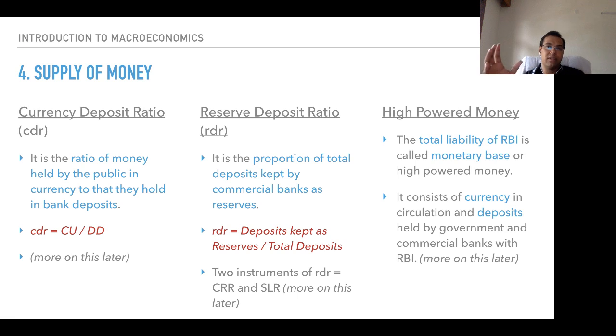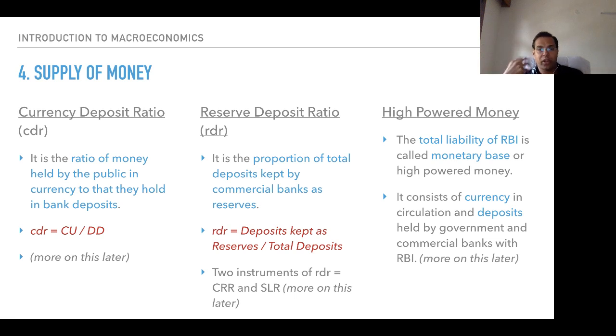Currency deposit ratio means out of the total currency which is in circulation, what is the ratio of money which is deposited in the bank account. So let's say there is 100 in circulation, out of that 20 is in a bank account. It is the ratio of money held by the public in currency to that which they hold in bank deposits.